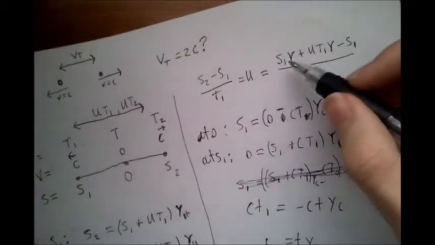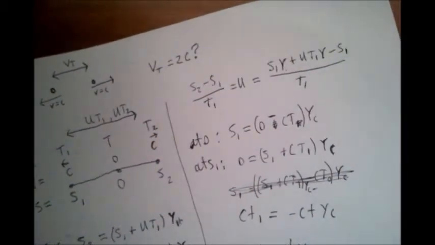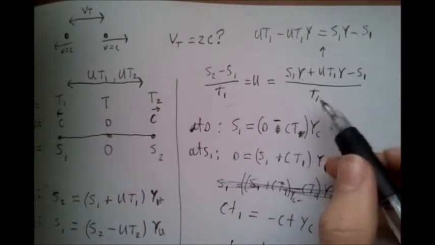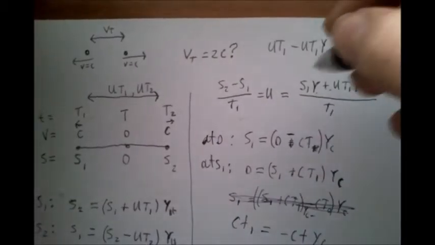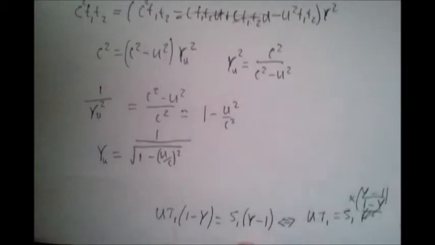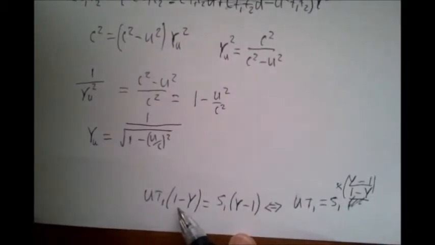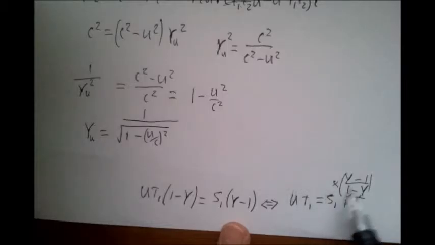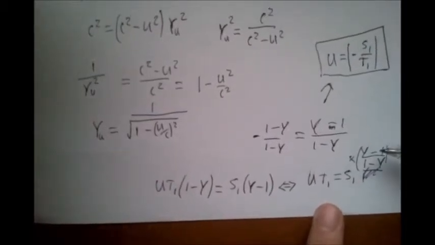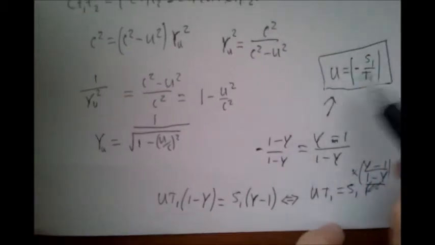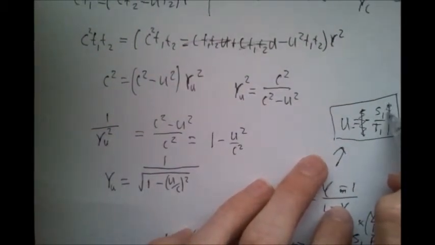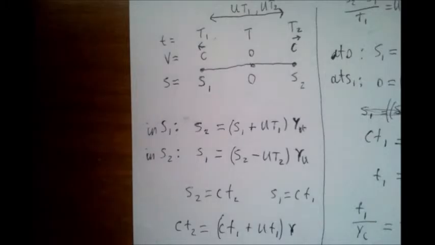To get this, I took out the speeds from the gamma factor to make it more simple. By multiplying T1 to both sides and taking away this from both sides, we'll get this. This here can be factorized like this, and then dividing both sides by this, we get this here. Notice that this value here is equivalent to this value, so after a bit of simple algebra we get this statement, velocity here, and it's actually negative. Sorry, I thought this was distance. It's negative because we're traveling in the negative x direction.